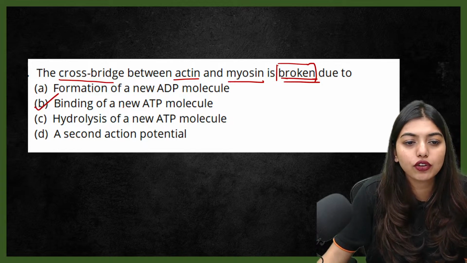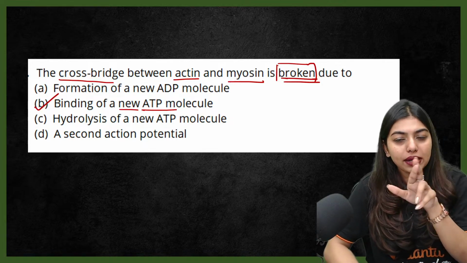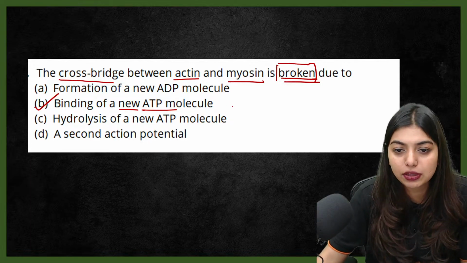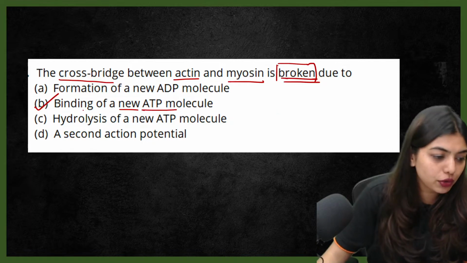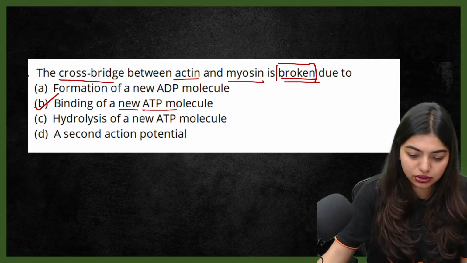That is binding of new ATP molecule. So when the new ATP molecule comes in and binds, automatically the cross bridge is going to be broken, and that cross bridge breaking also is happening because of the power stroke, right? Yes, clear to all of you, binding of the new ATP, because ATP and actin are dushman. Okay, they are not dost.